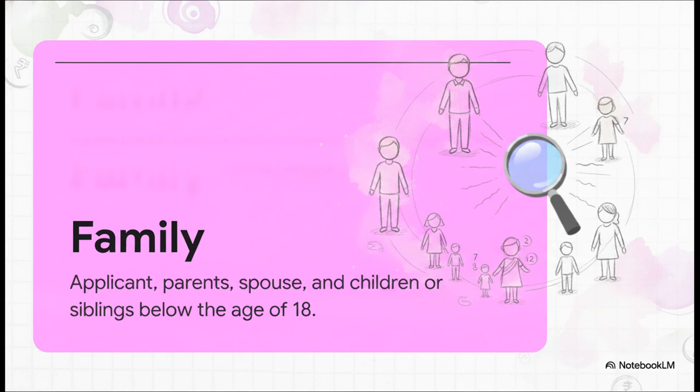Now here's where it gets a bit technical. Who actually makes up the family when you're pooling this income? You might think of your family one way, but the government has a highly specific administrative definition. According to the text, the family includes the person seeking the reservation, their parents, and their siblings. But catch this, only siblings who are under 18. It also ropes in the applicant's spouse and any of their children who are under 18. You only pool the income of those specific people to check against that 8 lakh limit.